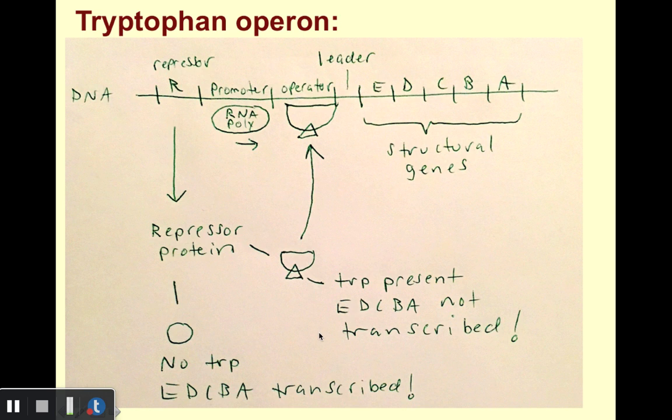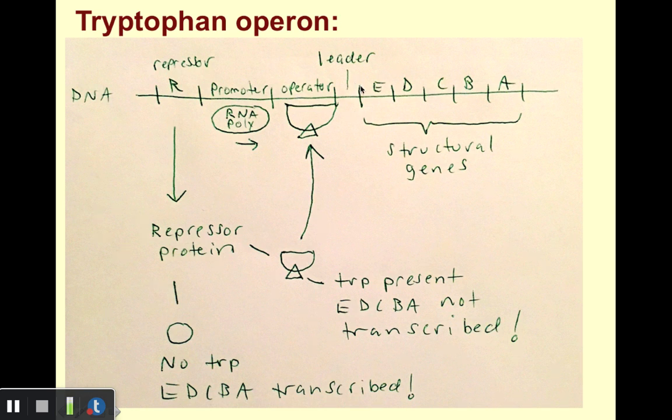If tryptophan is present, no sense in wasting time and energy expressing those genes. So what happens? Tryptophan, indicated by the small triangle here, binds to the repressor protein, causing it to change shape. In this new shape, now it binds to the operator. And even if RNA polymerase is bound to the promoter, it can't make its way downstream, and as such, this blocks the expression of our structural genes. So if tryptophan is present, genes are not transcribed. If there's no tryptophan present, then of course the genes are transcribed.